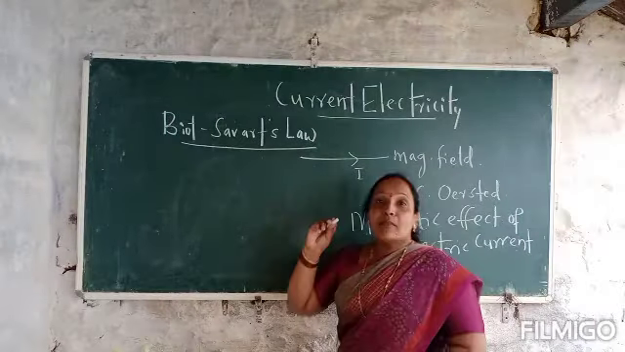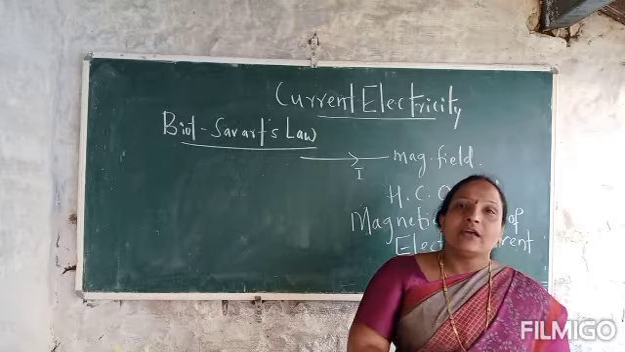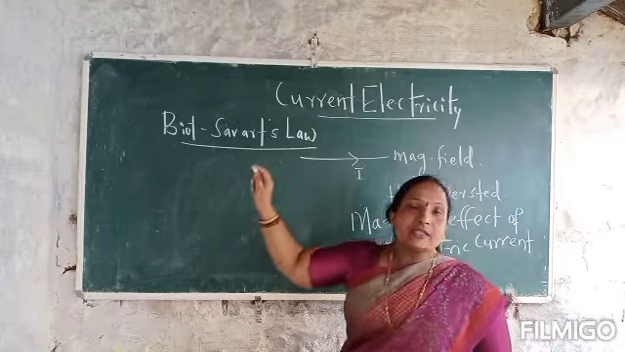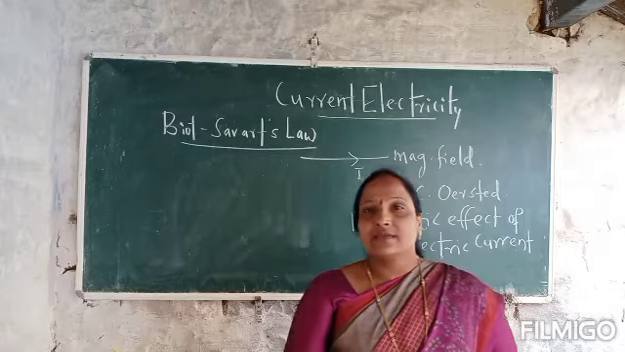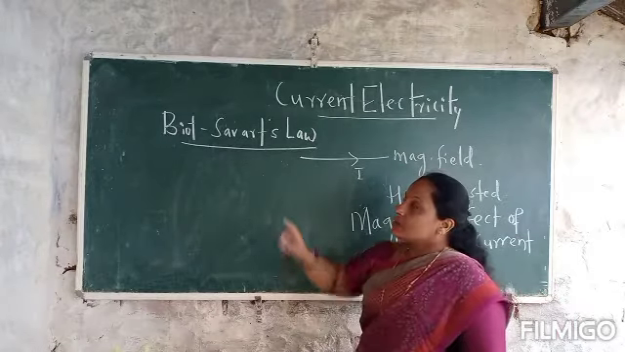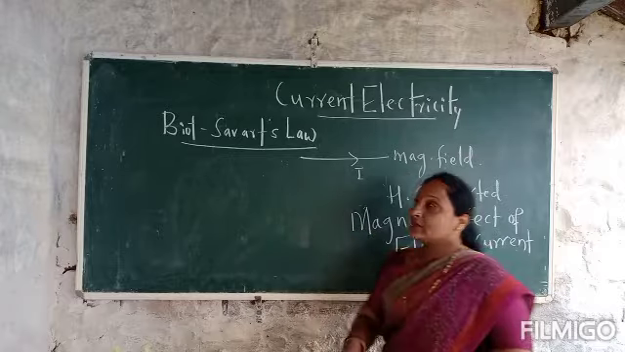And the magnitude of the magnetic field around this current carrying conductor was first observed by the scientists Biot and Savart. So they together give the laws. So this law is called the Biot-Savart law.